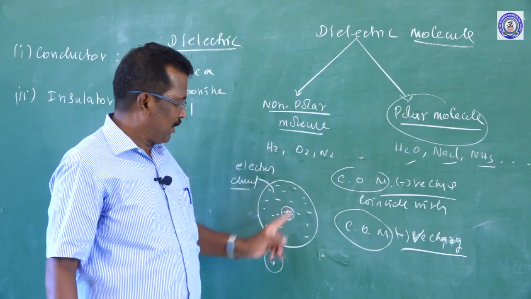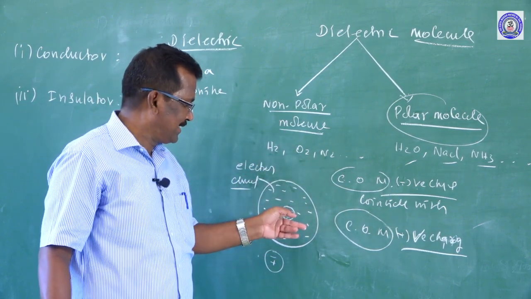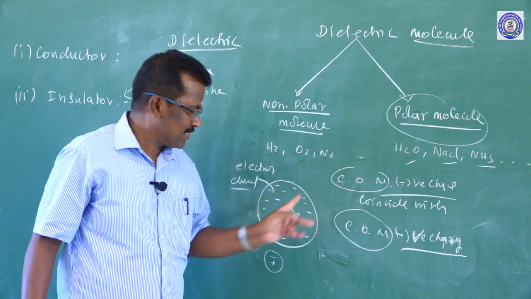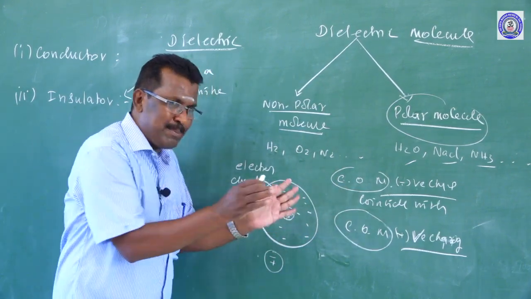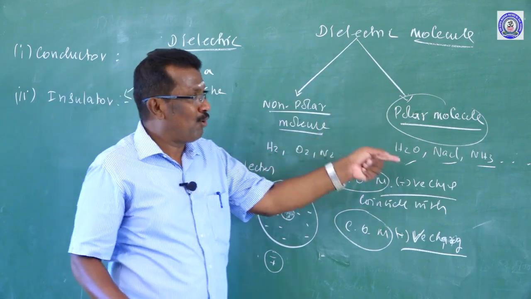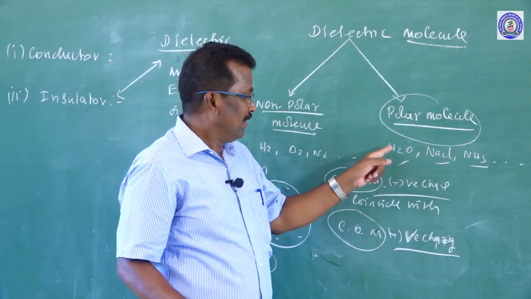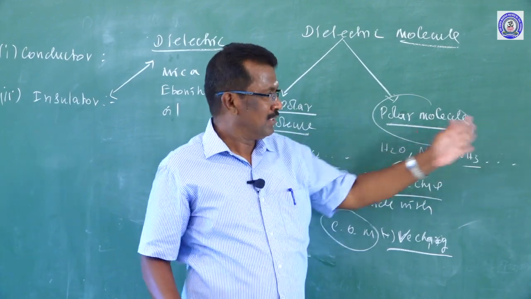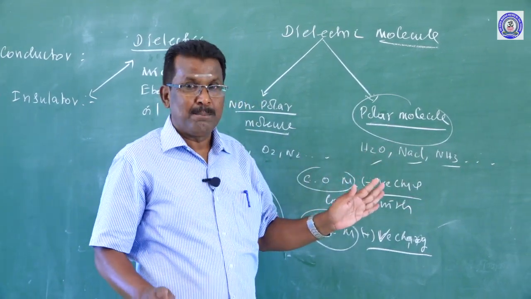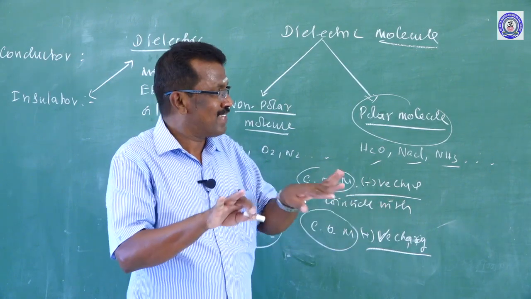But in a non-polar molecule, the center of mass of positive charge and negative charge exactly coincide, with no separation at all. In a polar molecule like H2O, NaCl, NH3, the positive charge and negative charge are separated by default.